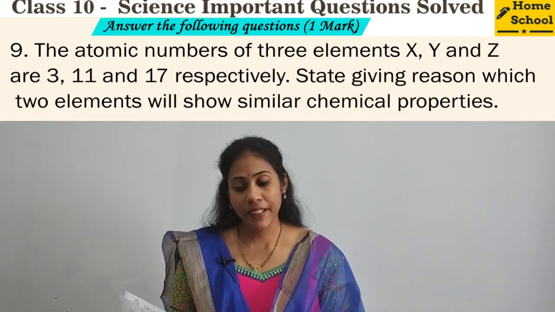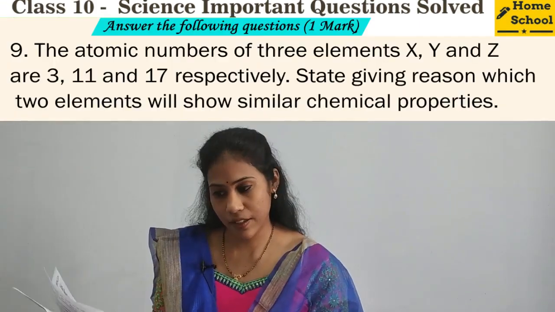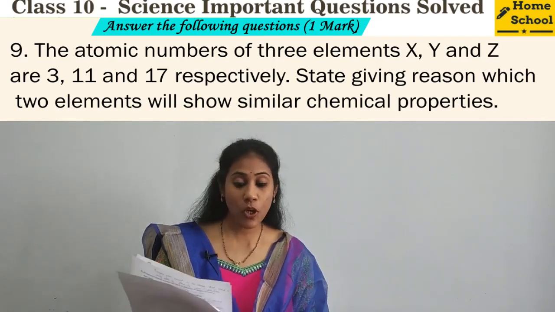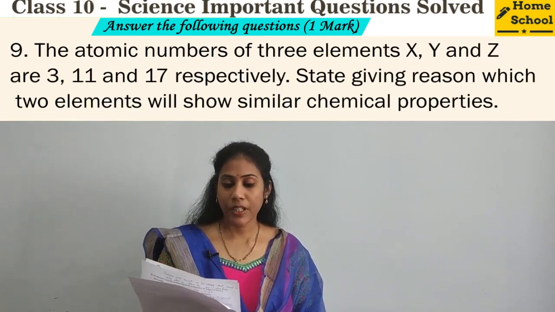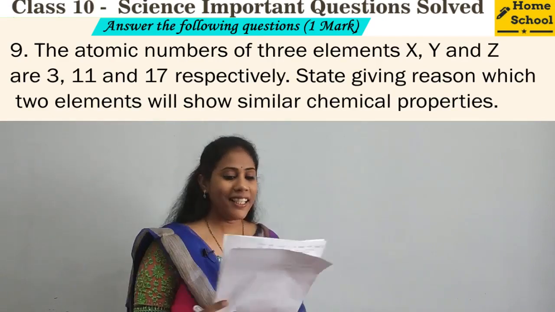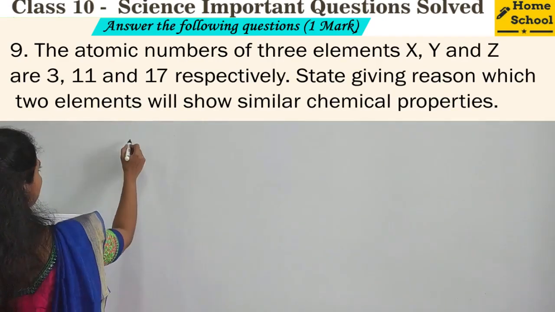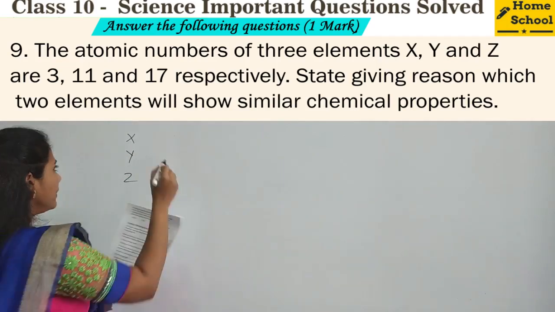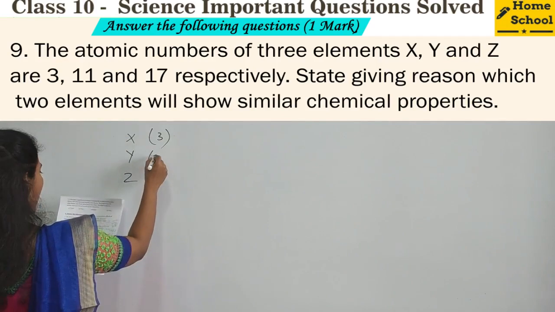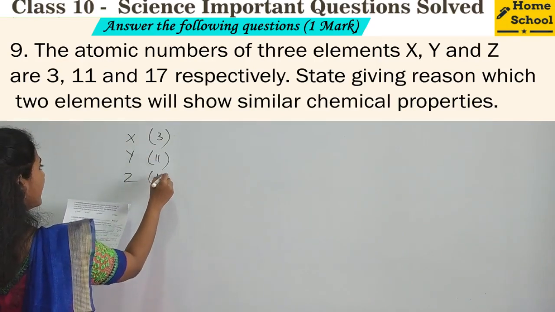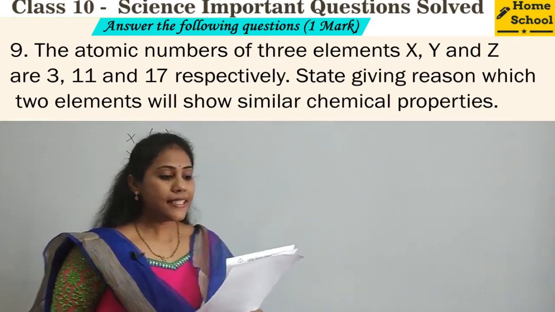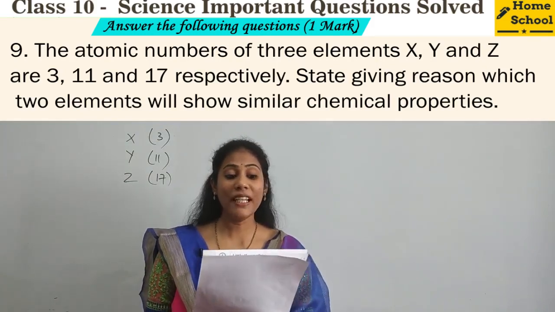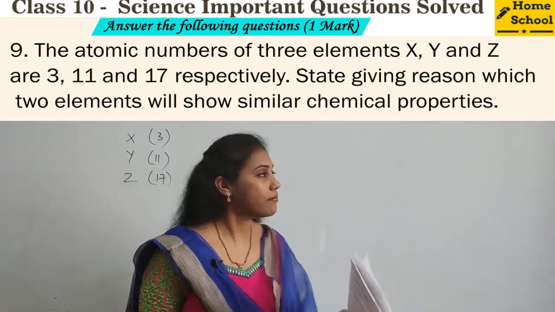Coming to the second main, each question carries only 1 mark. That is the 9th question. It's on the periodic table chapter. The atomic numbers of 3 elements X, Y and Z are 3, 11 and 17 respectively. State, giving reason, which 2 elements will show similar chemical properties.